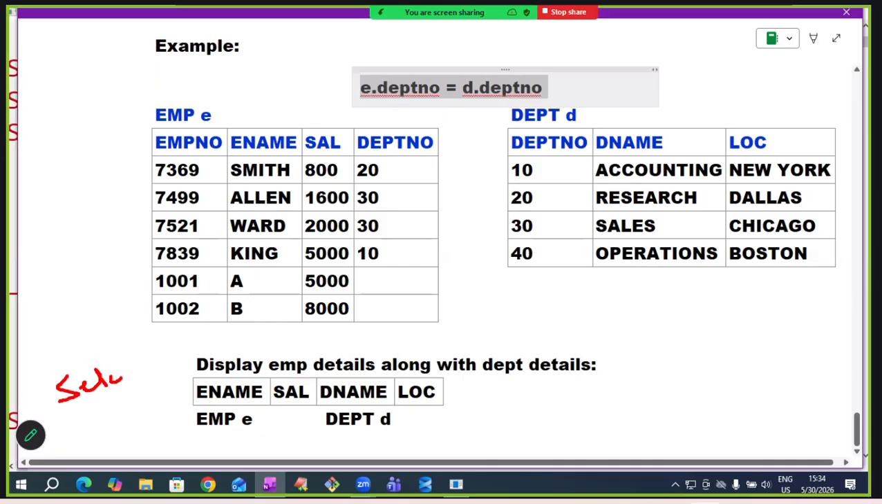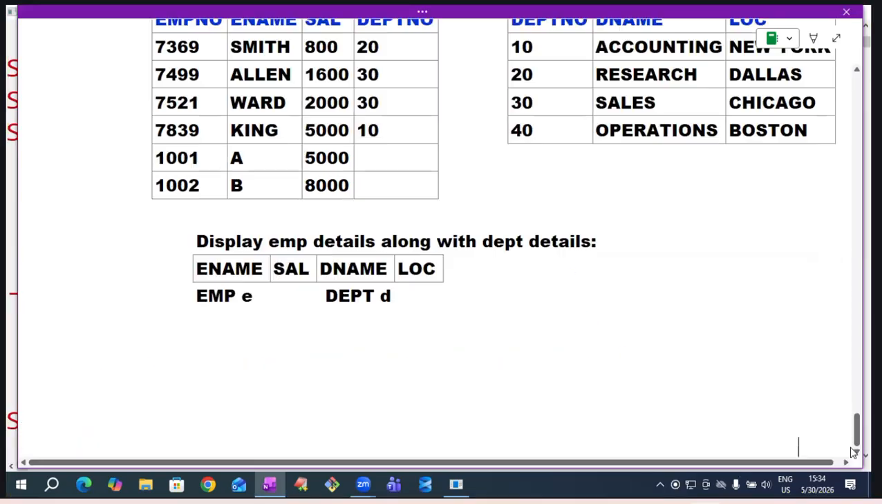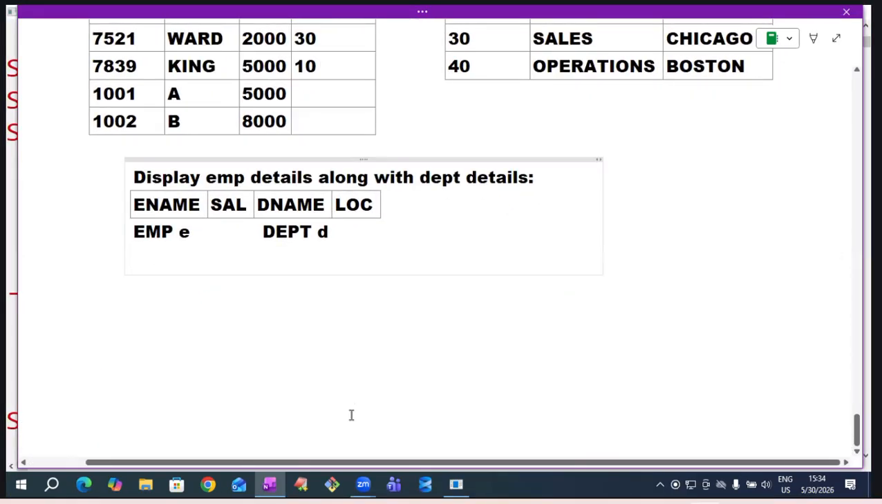Now what we have to write? Select two tables columns list: E dot ename, E dot salary, D dot dname, D dot loc. From which tables we want to retrieve? EMP E, comma, department D. Where? What is the join condition? E dot department number equals D dot department number. That's it, sir. Simple, very easy. Tell me, sir. You tell me Oracle style query. I want to get employee details along with department details. Tell me the final query now.